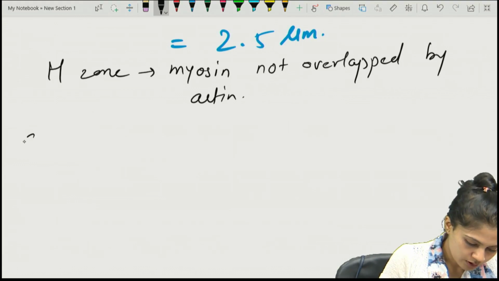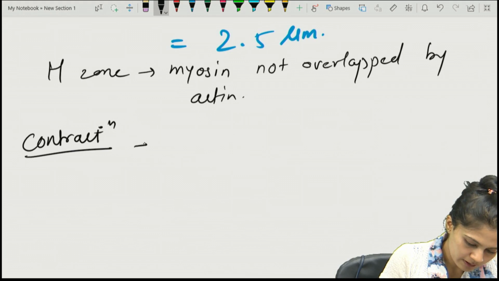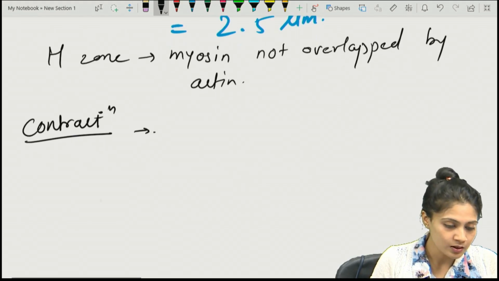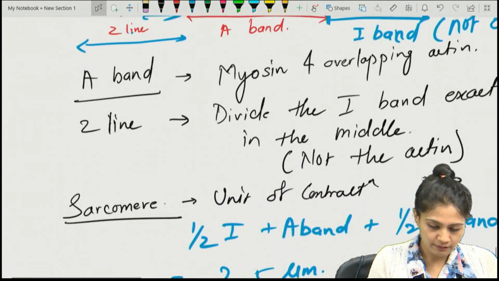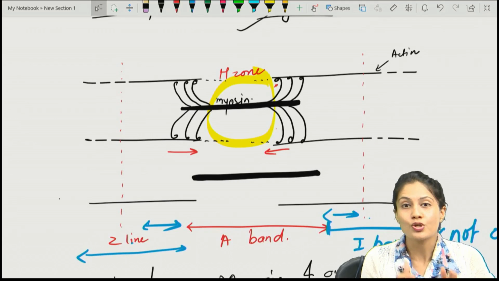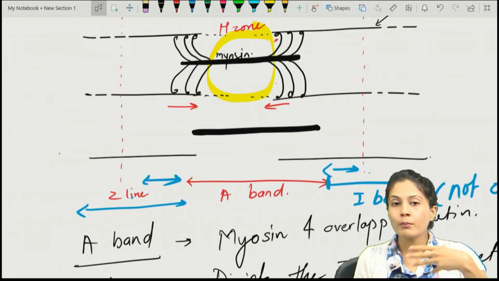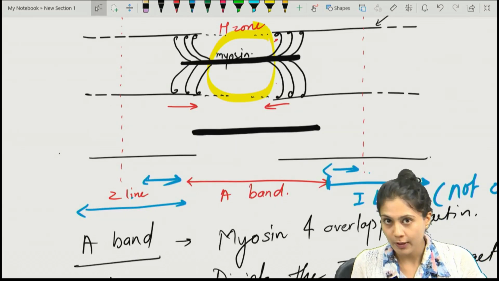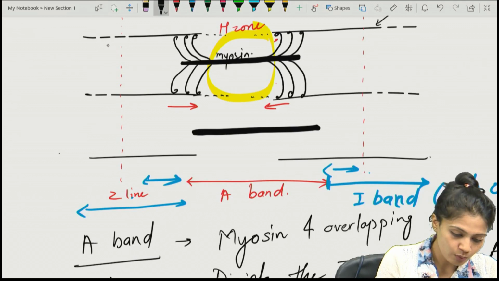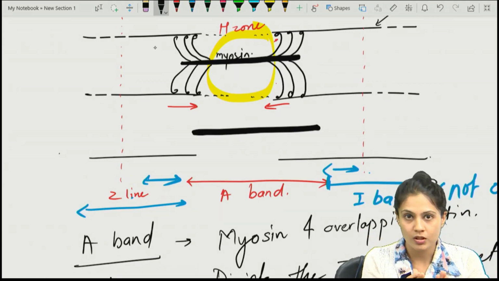So whenever contraction occurs, what different phenomena will occur in the various lines and zones? Remember, if the actin fibers come close to each other, this H zone will disappear. Similarly, more and more actin will be overlapped by the myosin, so the I band will be reduced too, and the Z lines will come closer.